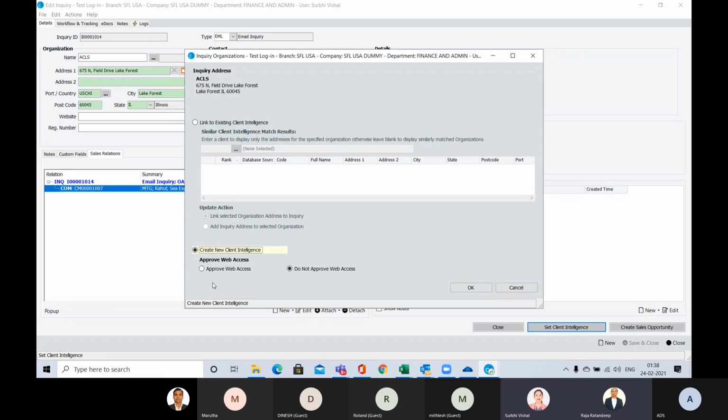So, denied party screening you can do when you register the customer into the system. Whenever you register, there's an option of denied party screening. You can click and you can do that check.